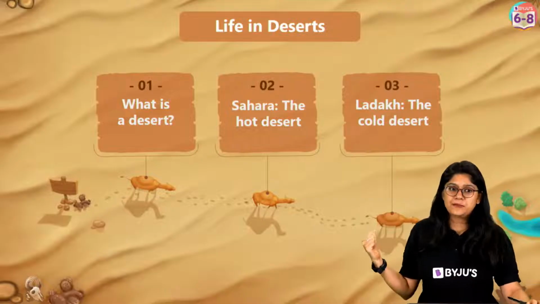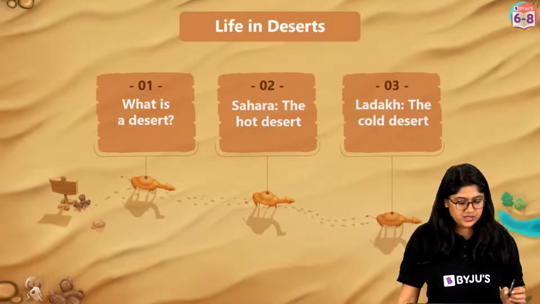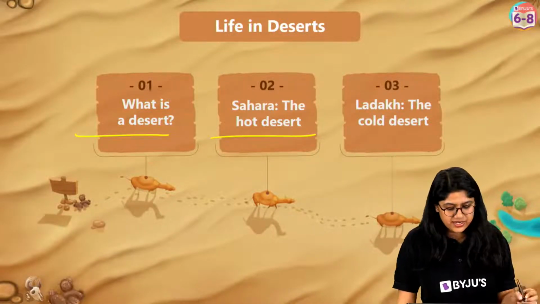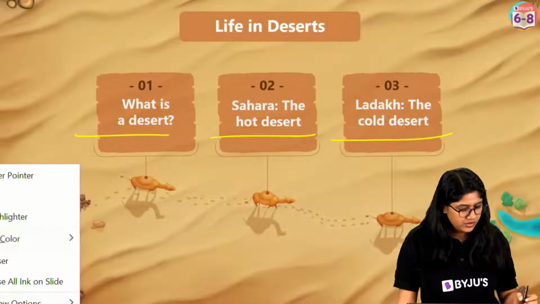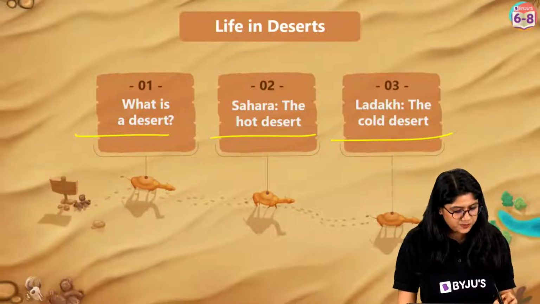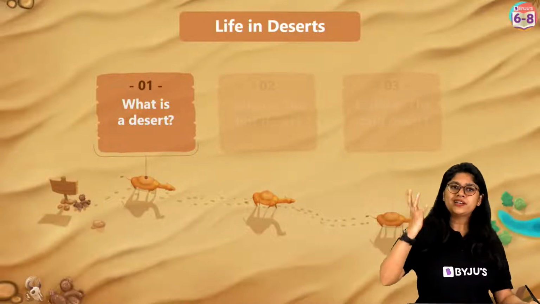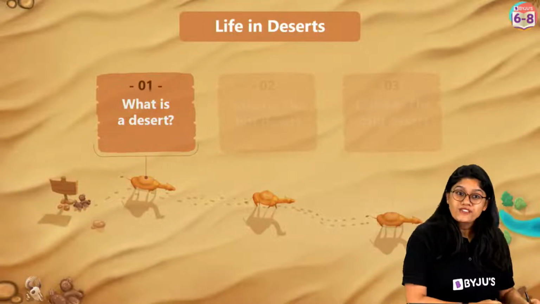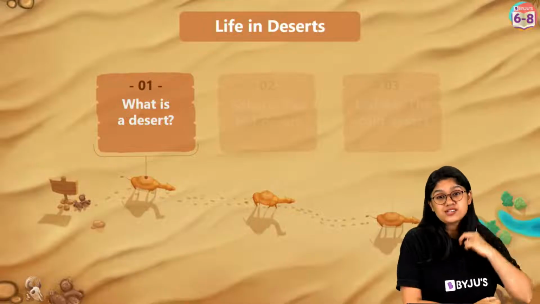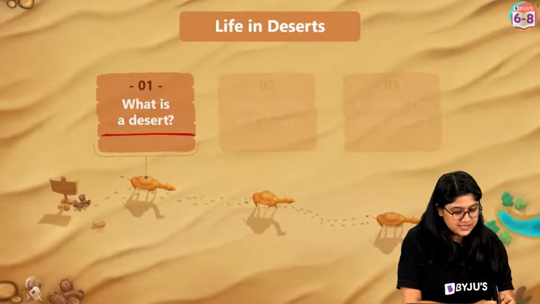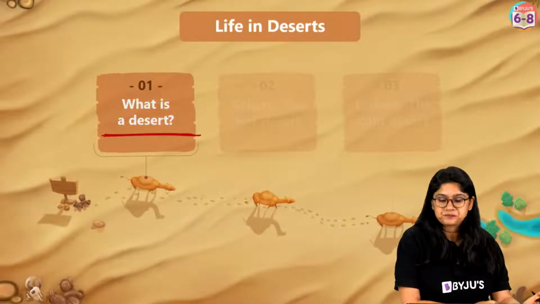Everyone, in this particular chapter, we have these three important things. We have what is a desert, Sahara Desert and Ladakh Desert. We'll be discussing all of this in this particular session. So let's get started. According to you, what are deserts? We have just discussed what is a desert. What do you think is a desert?